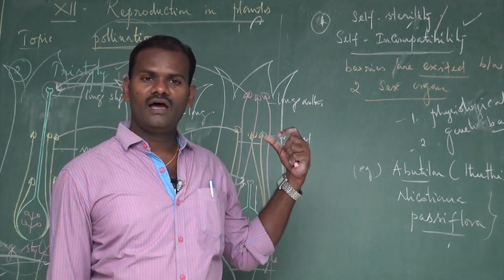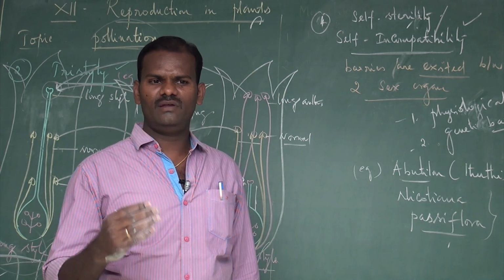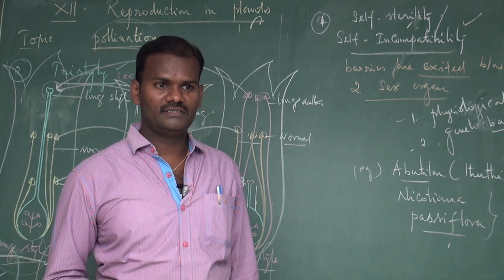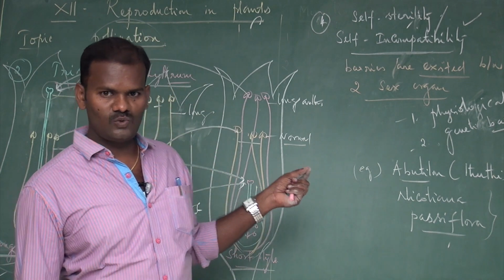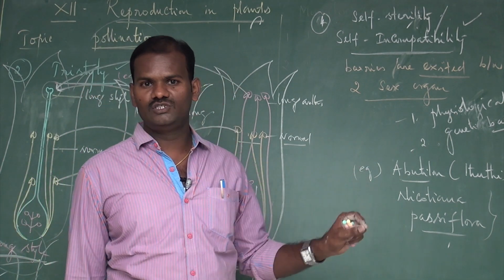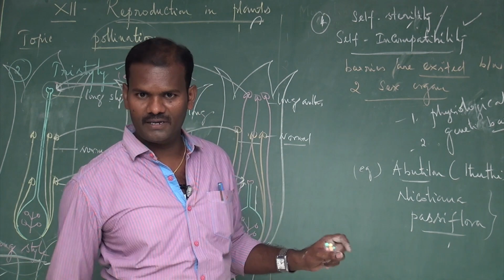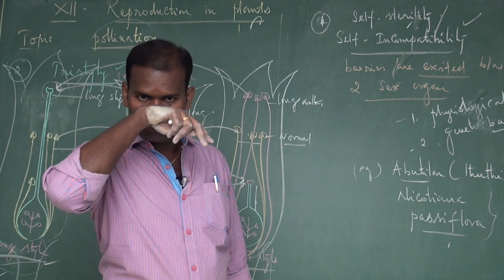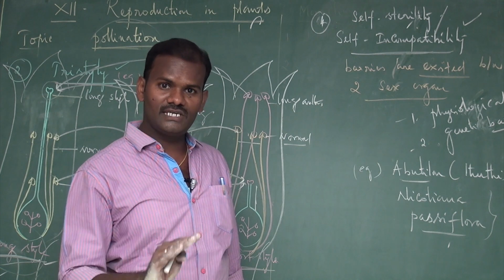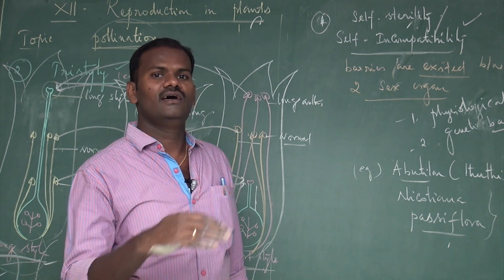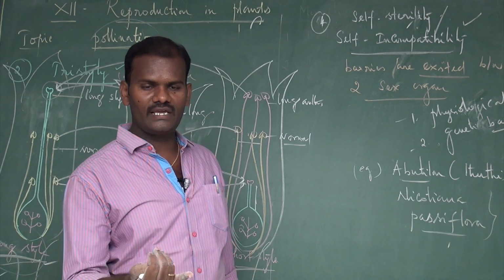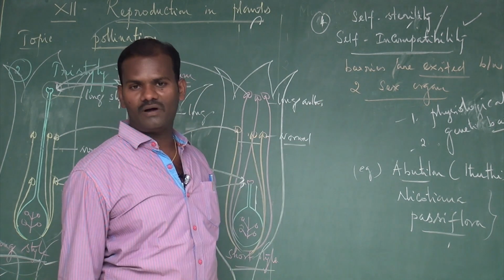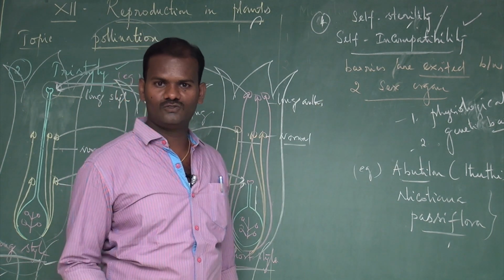This we already discussed. And what are the contrivances of cross-pollination? I mean, different types of plants have different mechanisms adapted to promote cross-pollination. There are generally two types. One is unisexuality, another one is bisexuality. Diclinous is also called unisexuality. There are two types, monoecious plants and dioecious plants. And the second one is bisexual, also called monocliny. In monocliny or bisexuality, it is a bisexual flower, but there is some special adaptation to prevent self-pollination. It is of four types. One is dichogamy, then herkogamy, third is heterostyly, and fourth is self-incompatibility. So far we have discussed them along with examples also.